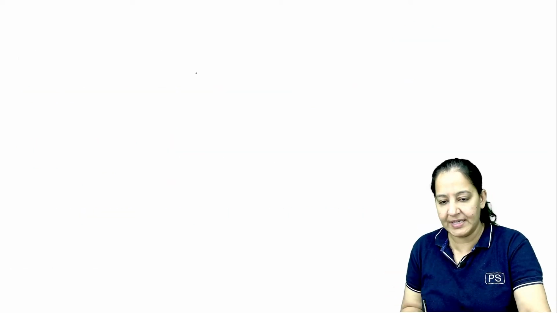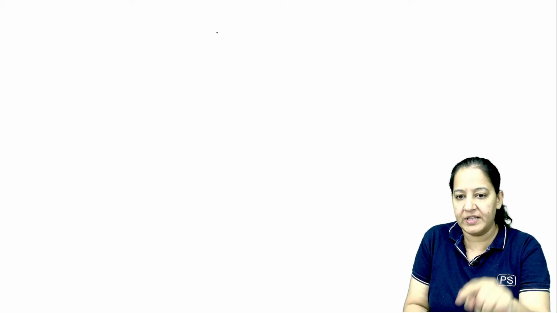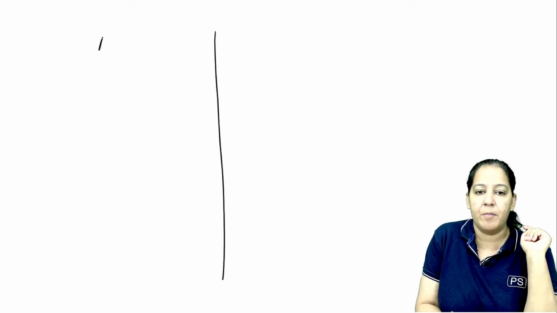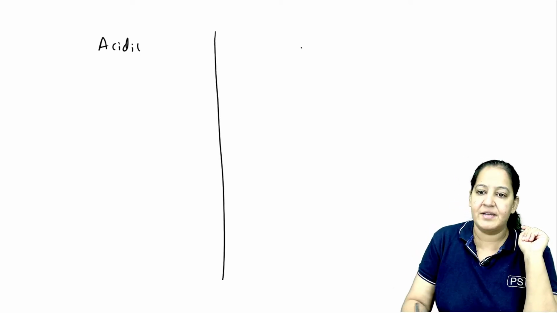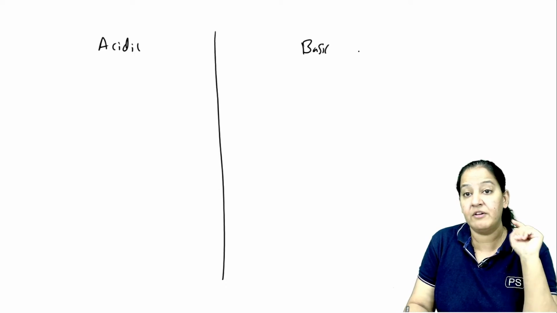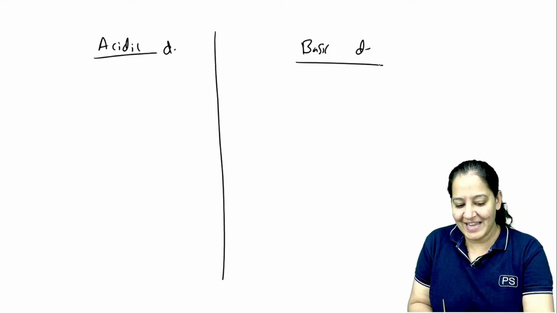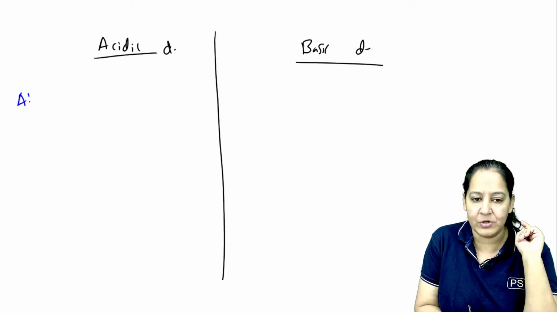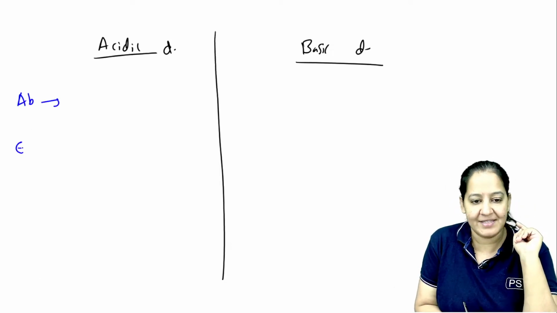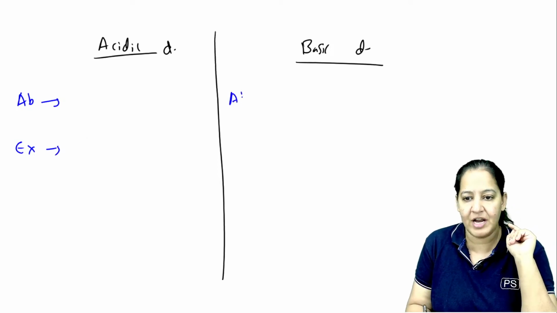Let me take the two things in front of you. Let's talk about two things and do the summary. So let's talk about acidic drug and basic drug. If you want to write, you can write it down. The final summary, the final verdict. Acidic drug, basic drug. Tell me where the acidic drugs are absorbed, in which medium, and where the acidic drugs are excreted. Same also you tell me for basic drugs.